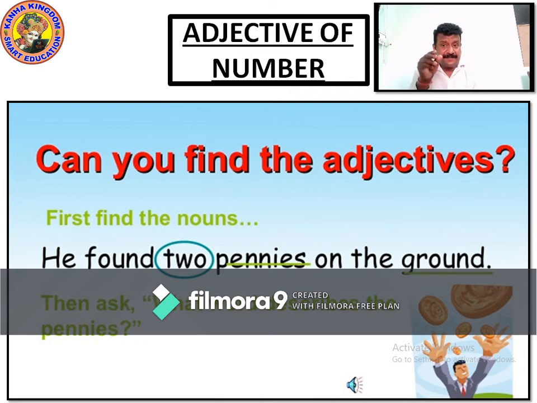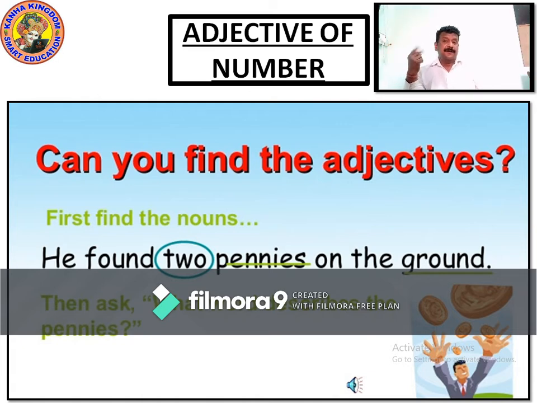Pennies means coins, the same coins as we have of 5 and 10. The coins are called pennies. He found 2 pennies on the ground. Where did he find them? Here there are 2 nouns, ground and pennies. Now, which of the nouns is described? The noun is described by 2. So 2 is what? 2 is an adjective.